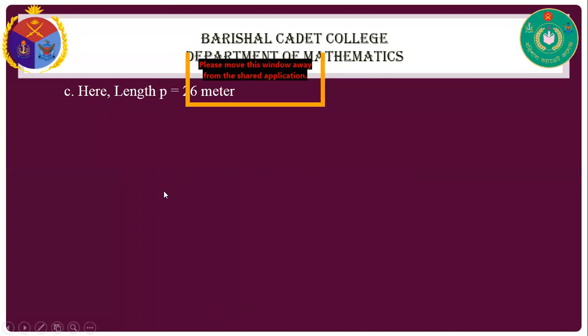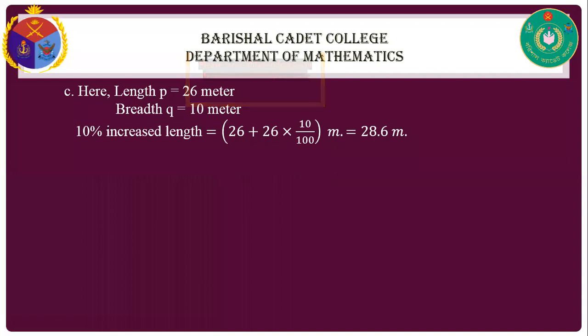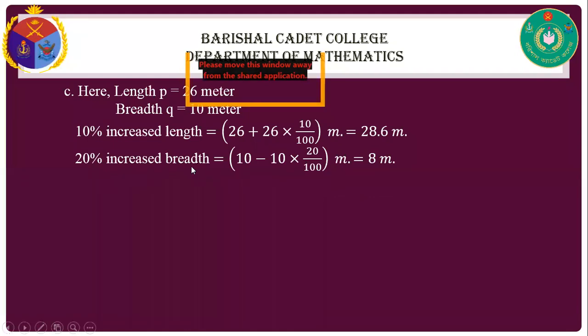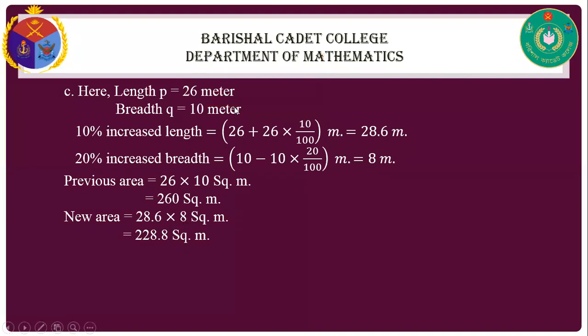And now the third question. So we have a rectangle with length p equal to 26 meter and breadth q equal to 10 meter, and we increase the length by 10%, then 26 plus 26 into 10 divided by 100, that is 28.6 meter, and 20% decrease in breadth, 10 minus 10 into 20 by 100, that is 8 meter, and the previous area is 26 into 10 square meter, that means 260 square meter.